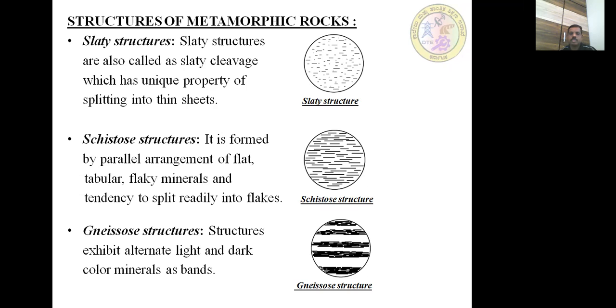Next one is gneissic structure. We can say gneissic texture also. These structures exhibit alternate light and dark colored minerals as bands. So in the picture, you can see the gneissic structure. Here, alternating bands of dark colored and light colored minerals are arranged. In other words, we can say the arrangement of flaky minerals and equidimensional minerals. So these two minerals are arranged in parallel bands, that is called gneissic structure.